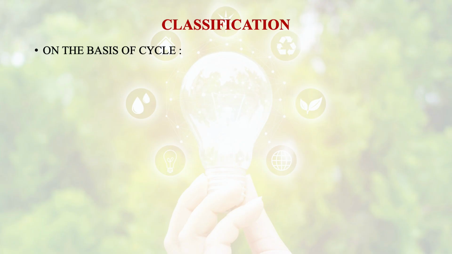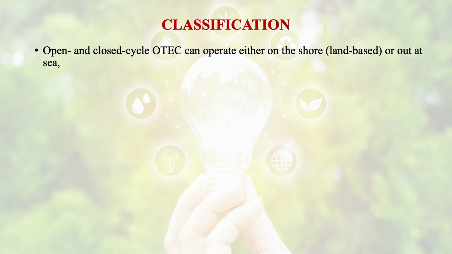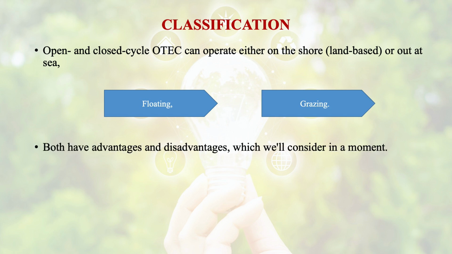Then the classification of these systems. On the basis of cycle, these systems are classified as closed cycle system, open cycle system, and hybrid cycle system. The open and closed cycle systems can operate either on the shore, that is land based, or out at sea, floating or grazing type. Both have relative advantages and disadvantages which we will consider in our next discussion.